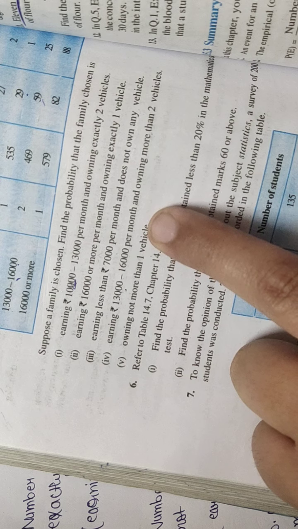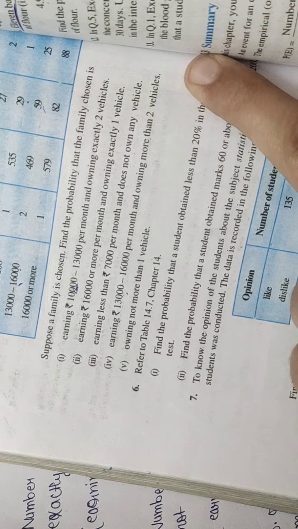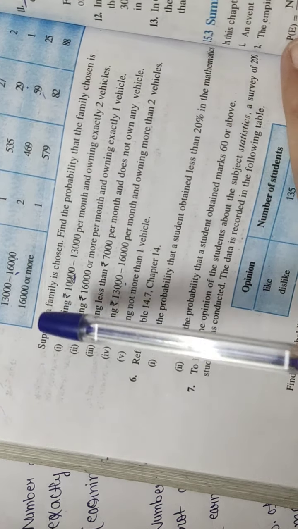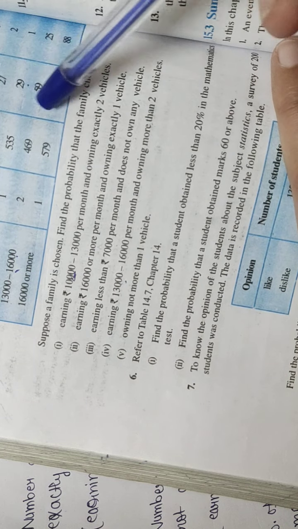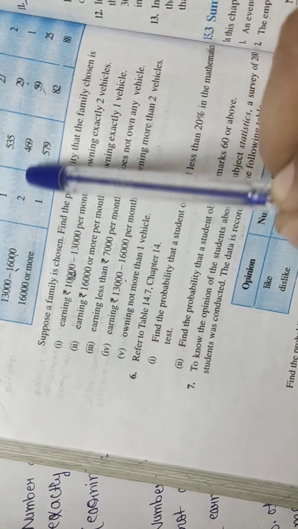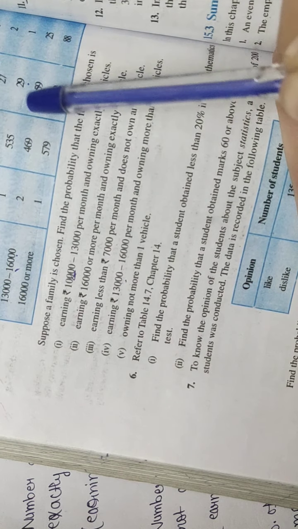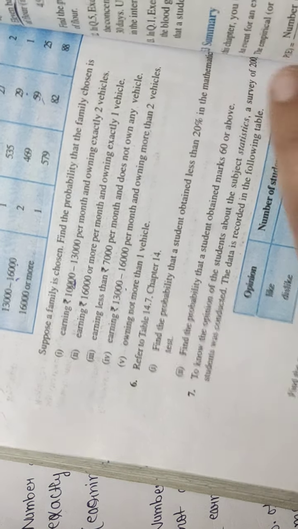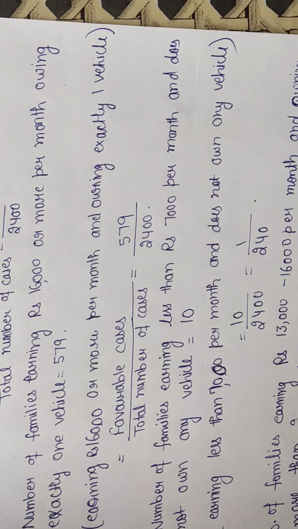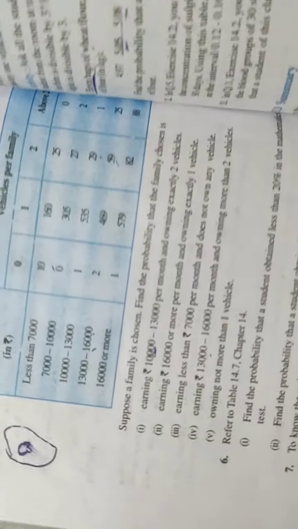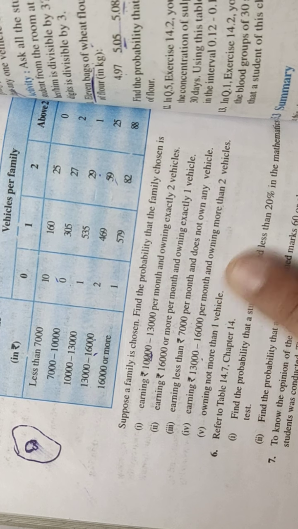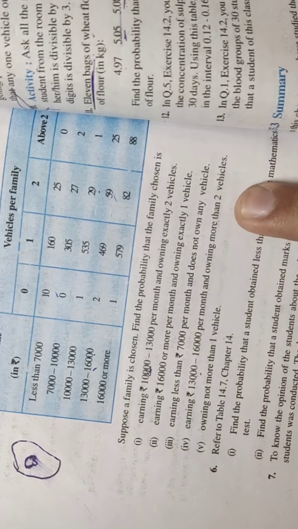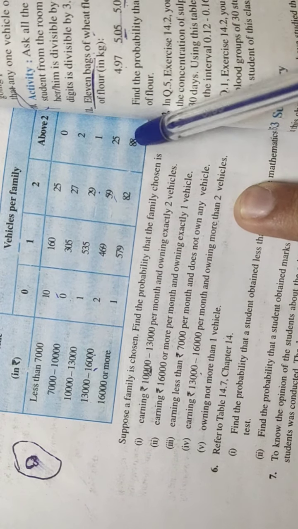Fourth part, you have to find earning 13,000 to 16,000 per month and owning more than 2 vehicles. The 13,000 to 16,000 row is this, and the more than 2 vehicles column is this.